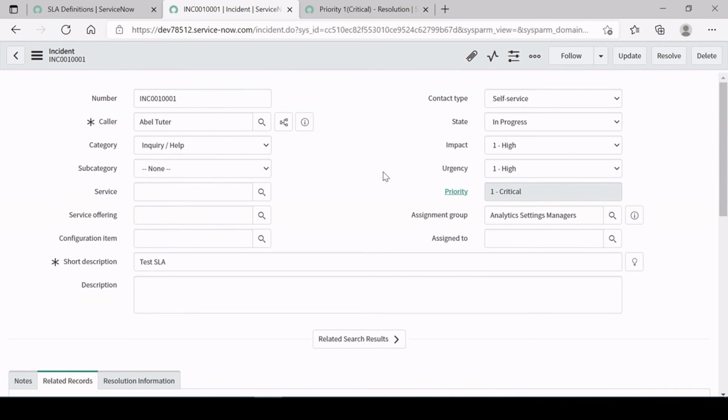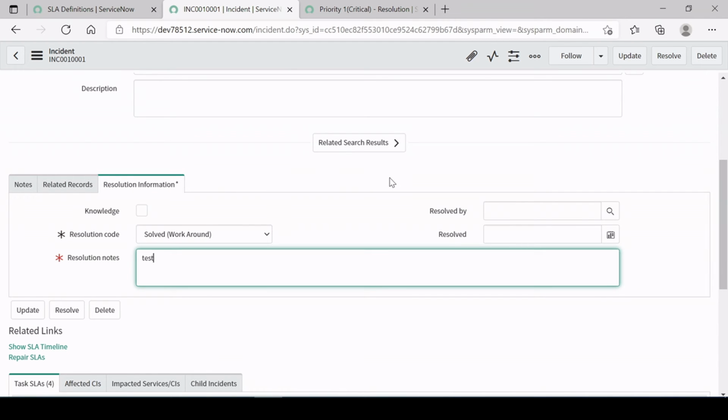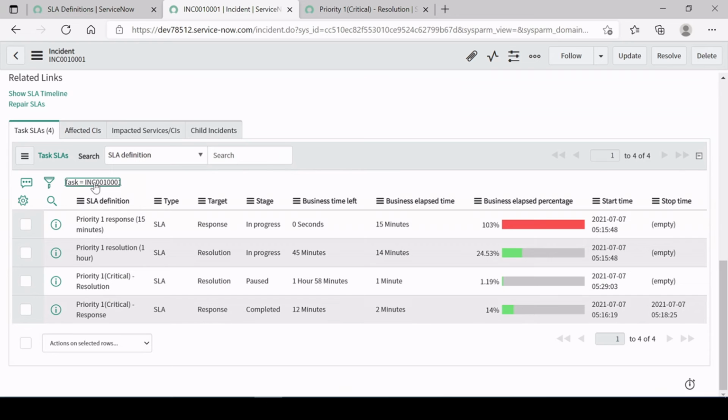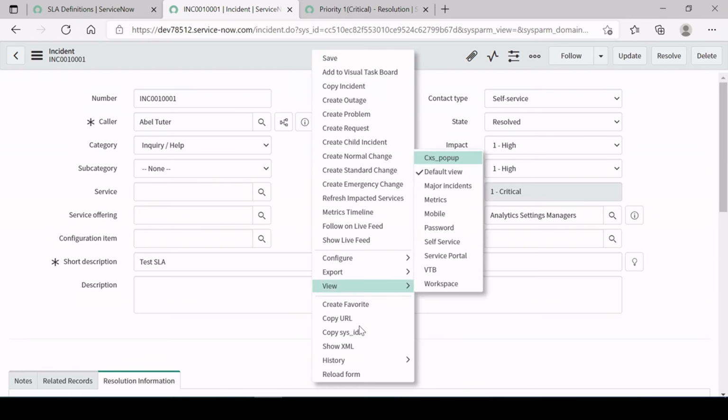Fine. So now what we can do next is resolve the ticket, okay? And we have to give the resolution note. Basically I'm just filling in the data, and in between I'm going to refresh it. Still it is not. Okay, still it is showing the pause condition, as you can see here, and why is it saying that? Let me refresh it.